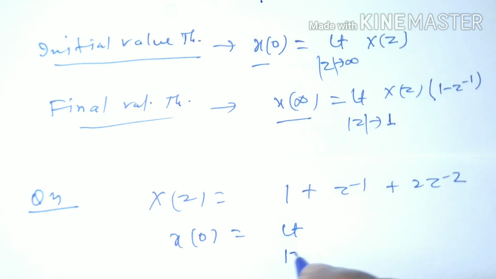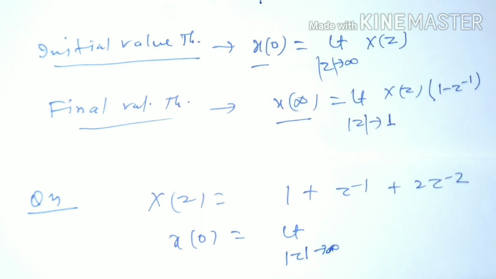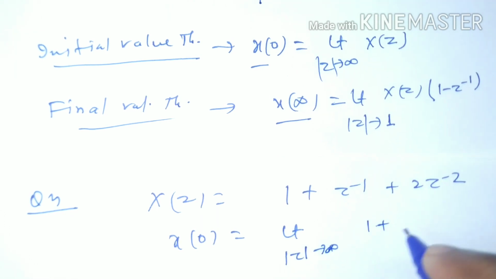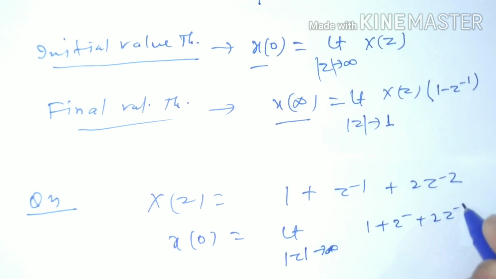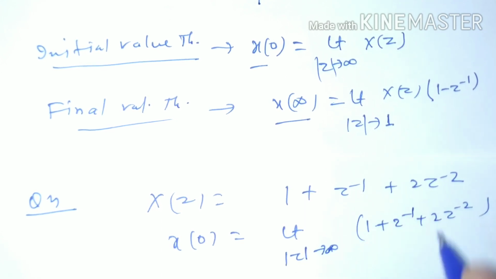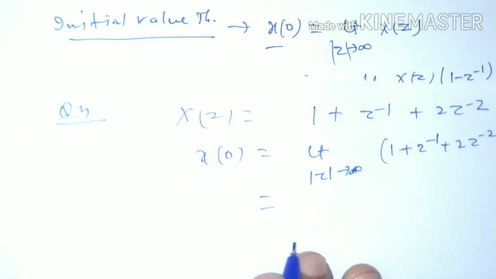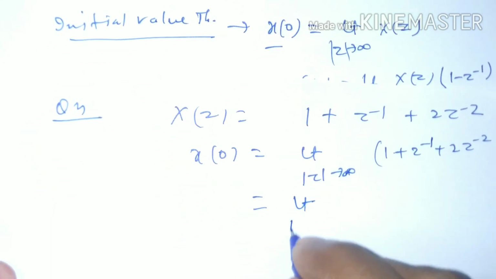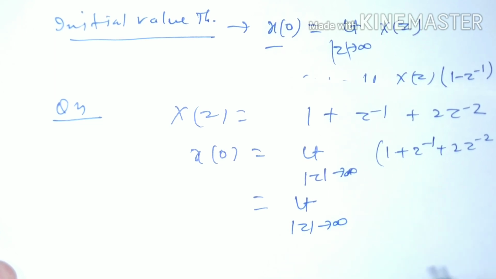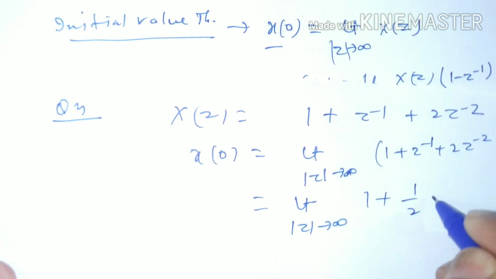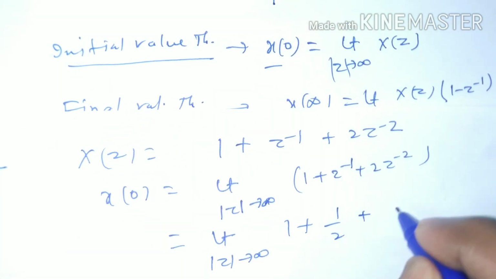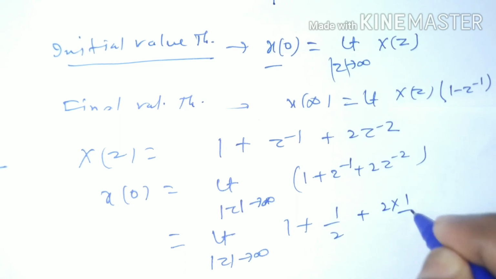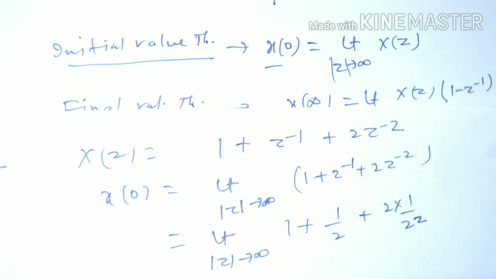It tells that we have to take limit of z tends to infinity of X(z), which according to the question is given as this. Equal to limit modulus of z tends to infinity of 1 plus 1 by z plus 2 into 1 by z square.